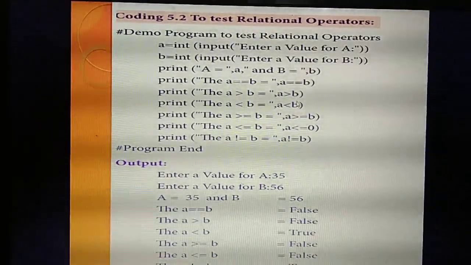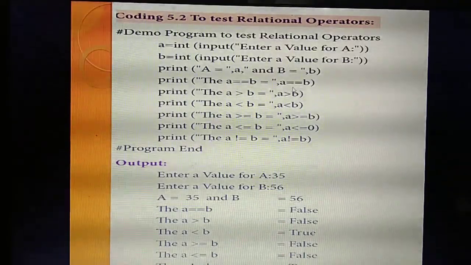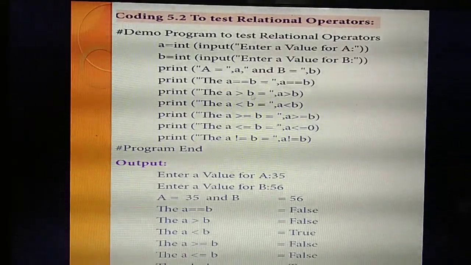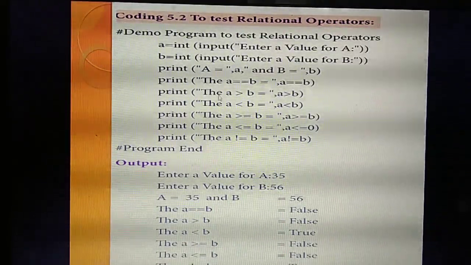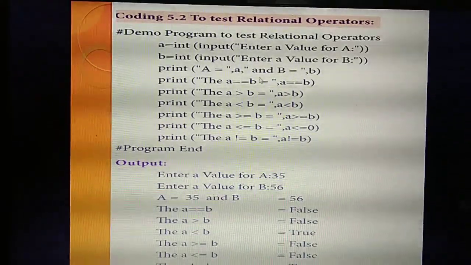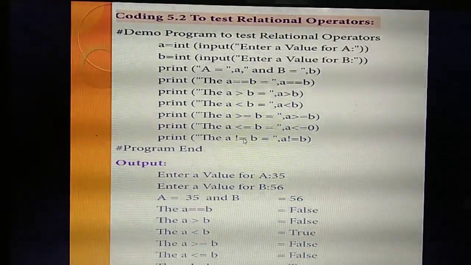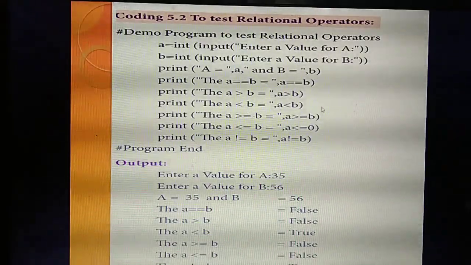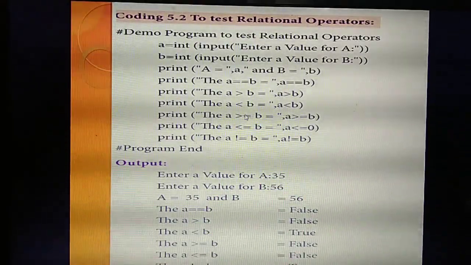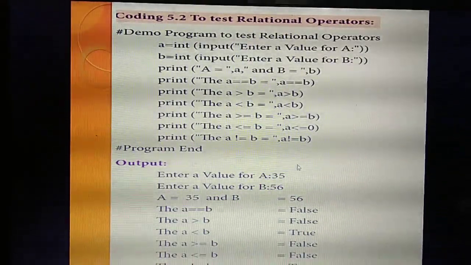Okay. Giving the A double equal to B. So A double equal to B. Then A greater than B means this is the calculation. A greater than B. A less than B means this is for your identification only. Okay. Like a sentence you are typing. A less than B means the calculation is A less than B. A greater than or equal to B means A. That formula. Okay.